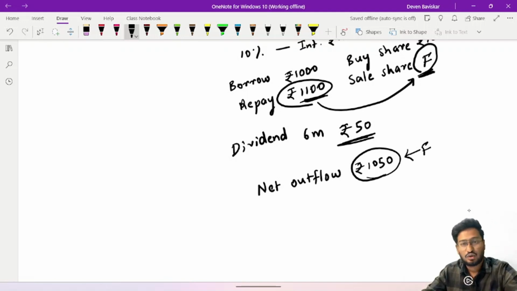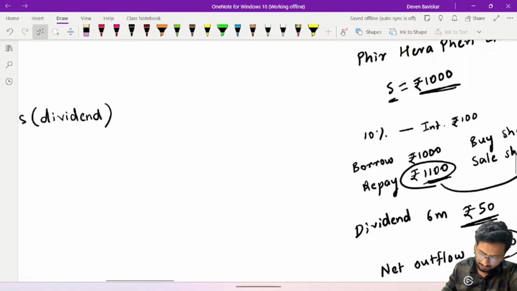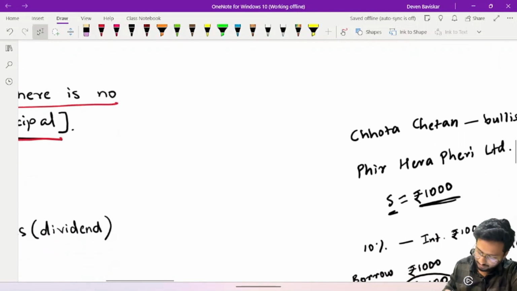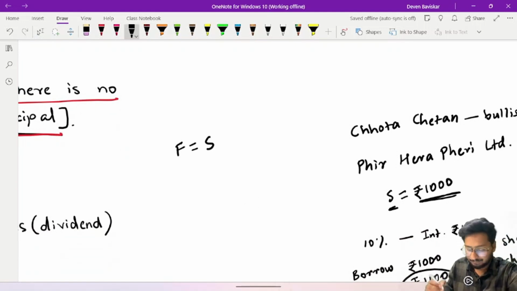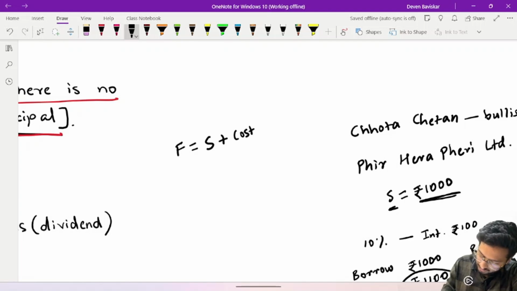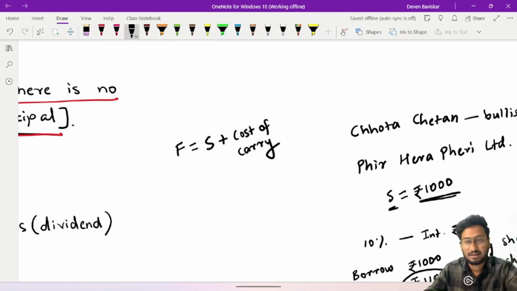So for the calculation of futures price as per this principle, we take the spot price today plus the interest, or let's call it cost of carry. What is interest? It is the cost to carry the funds for a particular period of time.